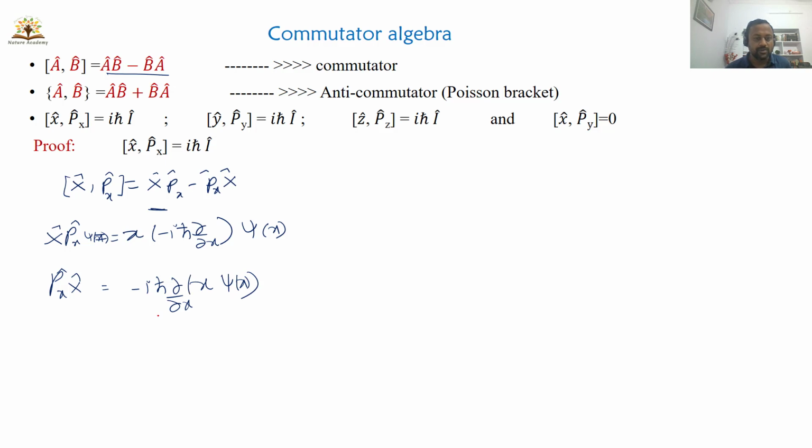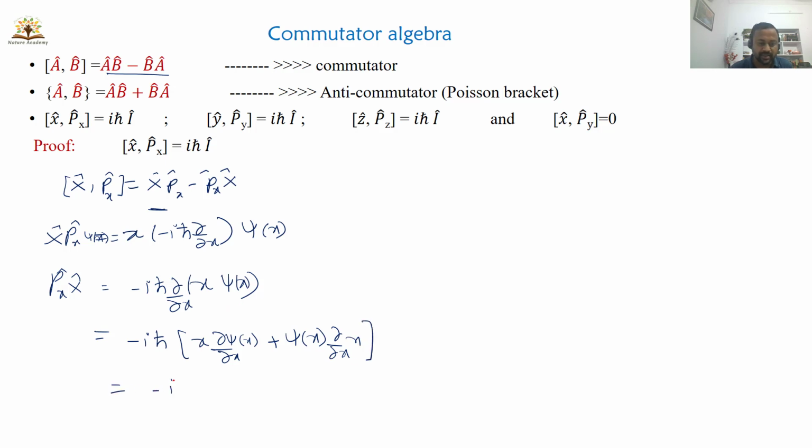Simplify this one, apply the UV formula: minus iħ, x into dou psi by dou x plus psi of x into 1. This is dou by dou x of x, so you will get 1.